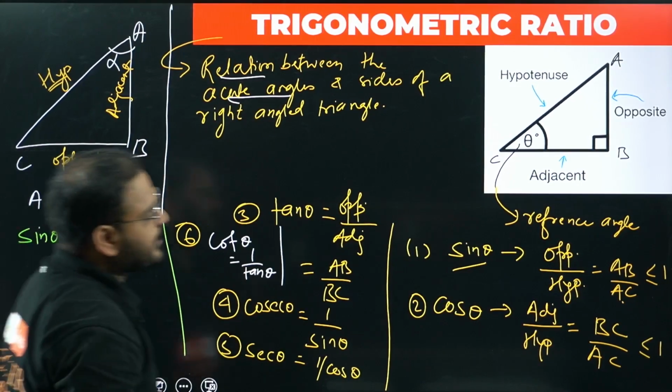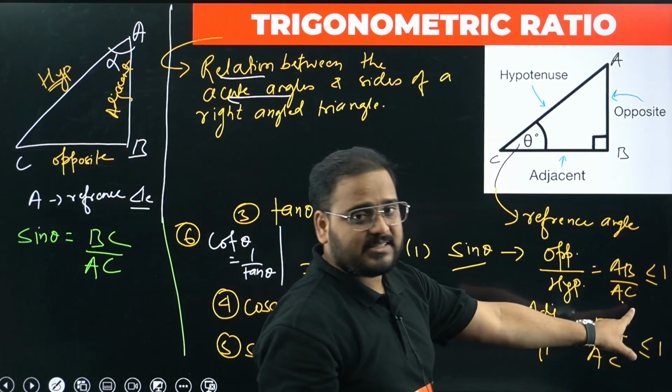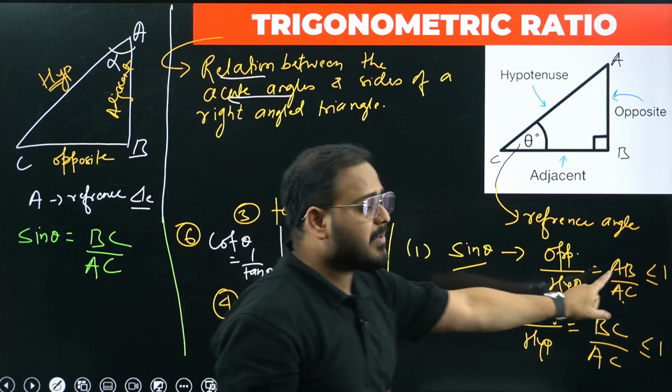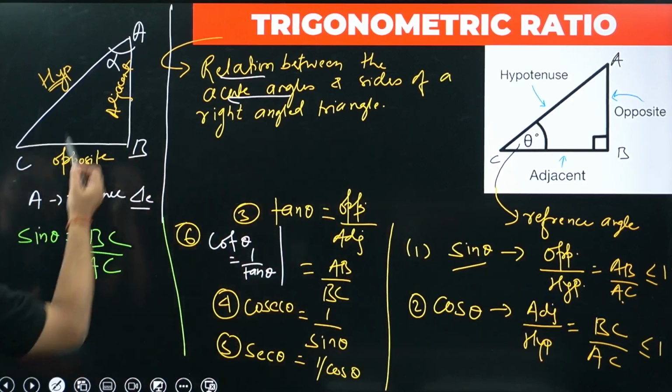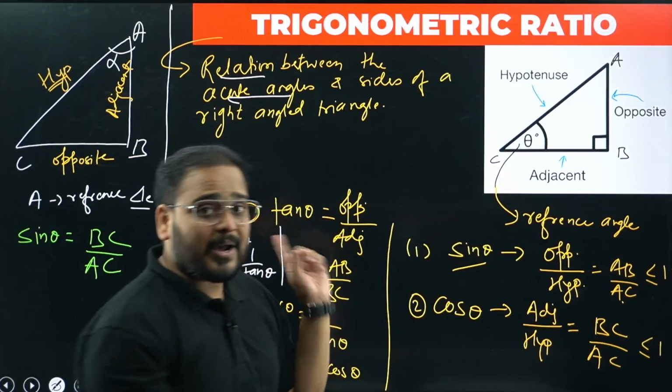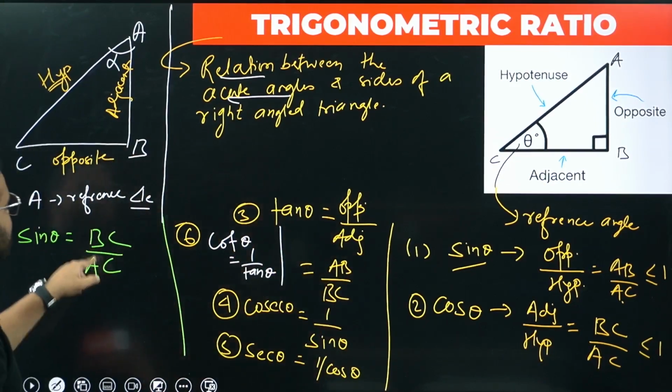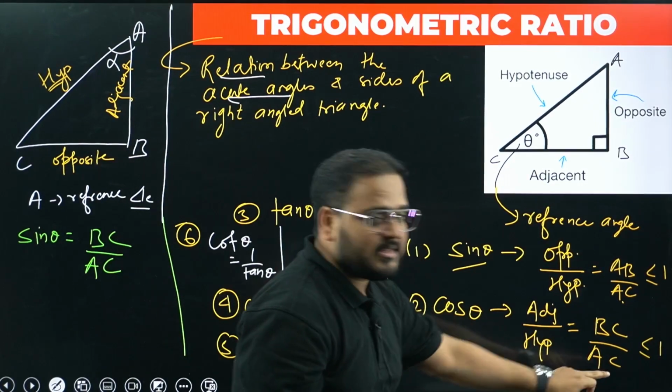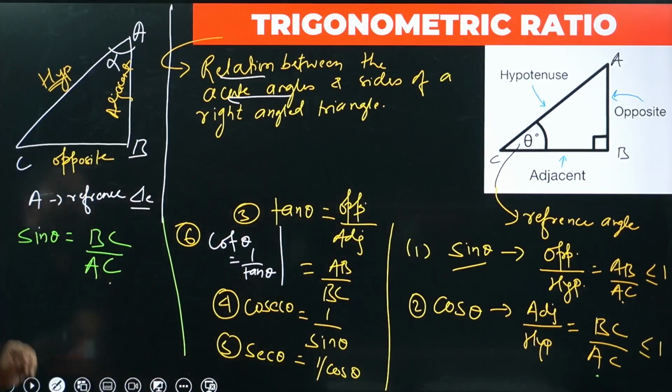Is there a difference, sir? Please check. I had AB by AC in this case. Sine theta, AB by AC. But if the angle is changed, I'm getting BC by AC. Surprisingly, please check, BC by AC.